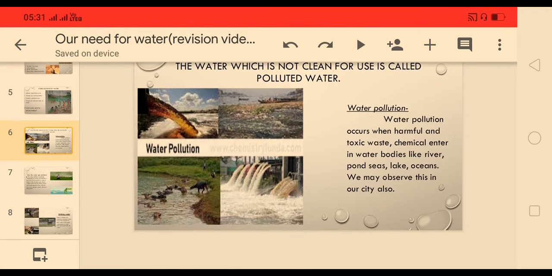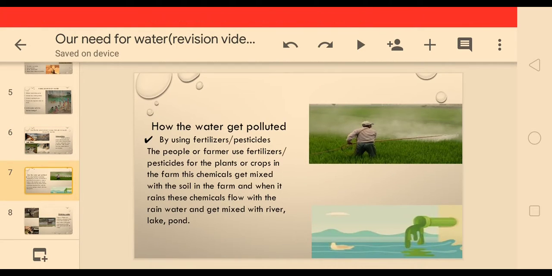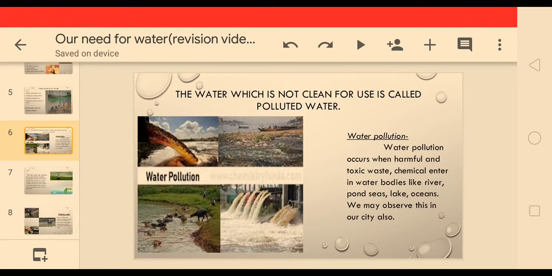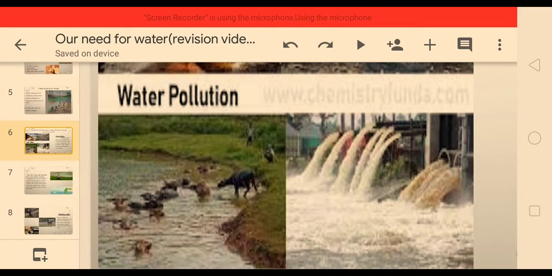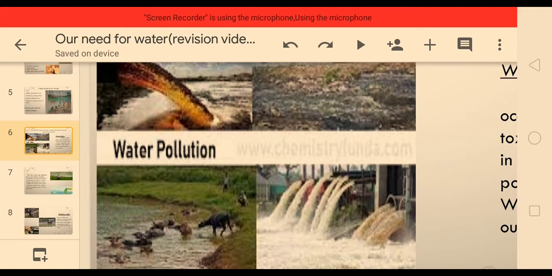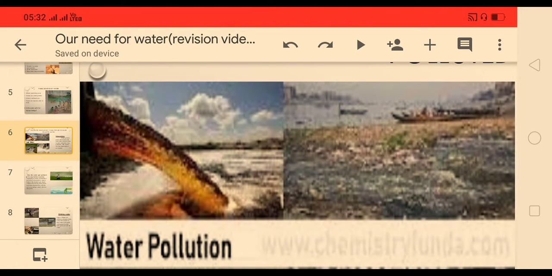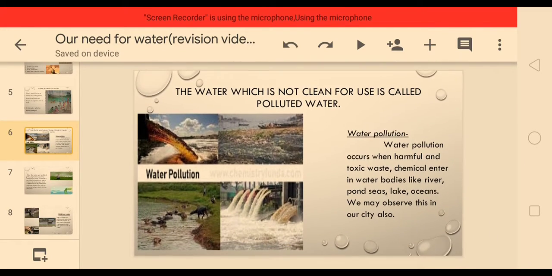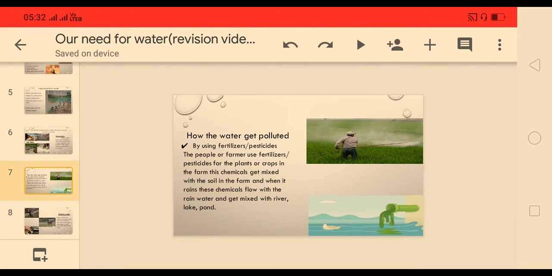So it means that when garbage is thrown directly into the river, the water present in the river will not be clean, it will get polluted. Now, how the water gets polluted, I told you. You can observe this. See, when this kind of thing gets mixed with the water bodies, the water gets polluted. How does the water get polluted? So let us read about it.